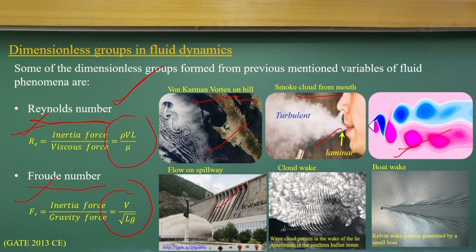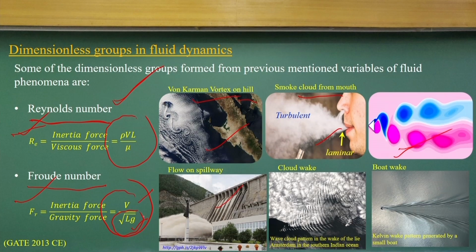If you look at this, it is the velocity divided by the square root of length into g, which also has the unit dimensions of velocity, so it becomes non-dimensional. How do we get this component? I think in these basic lectures I cannot complete the wave celerity concept here, but I will tell it in higher classes. If you go for postgraduate or open channel flow, you will definitely know how this square root of Lg comes as a gravity force component.